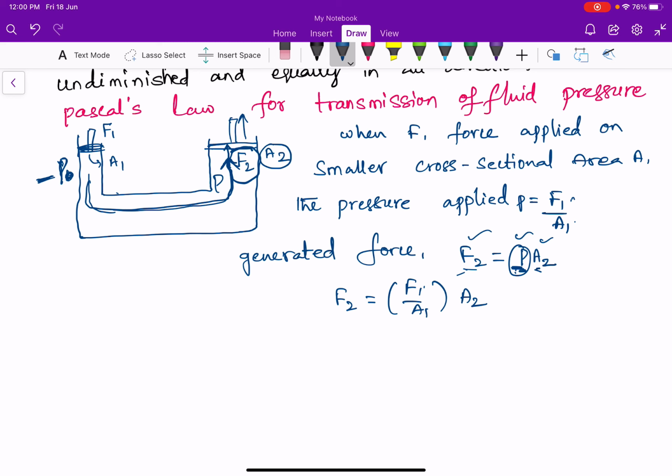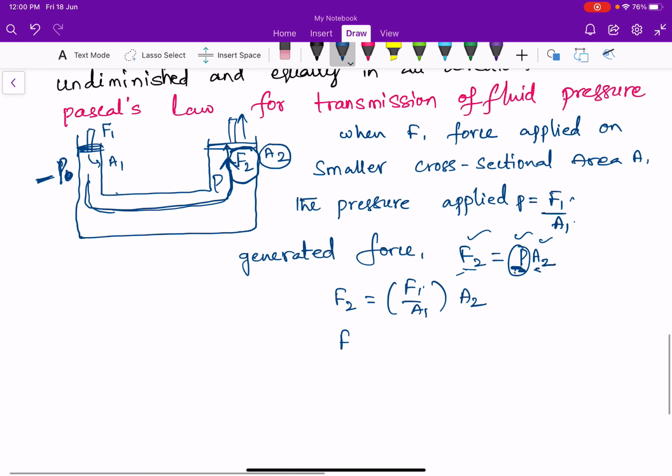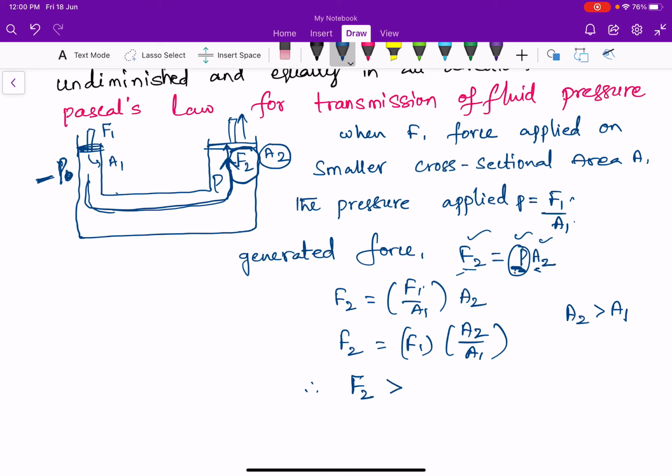Substituting here, F2 is equal to F1 into A2 divided by A1. We know A2 is greater than A1. Therefore, F2, the force generated at the larger cross-sectional area, is always much greater than F1, the force applied at the smaller cross-sectional area.